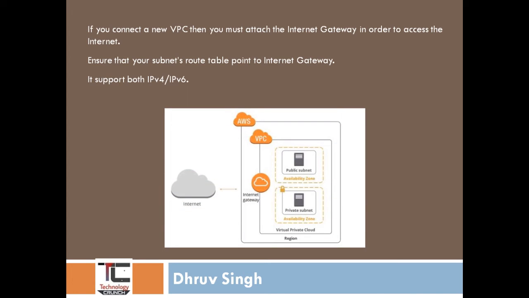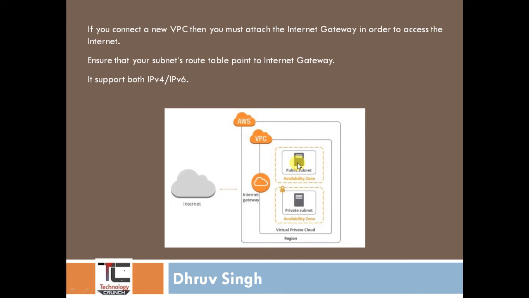This is the diagram in which we have shown where the internet gateway is. The internet gateway sits inside the VPC, outside the public subnet and the private subnet, and you also define the route path.